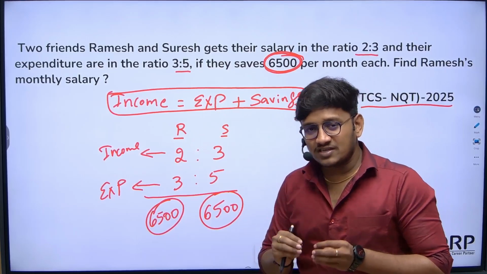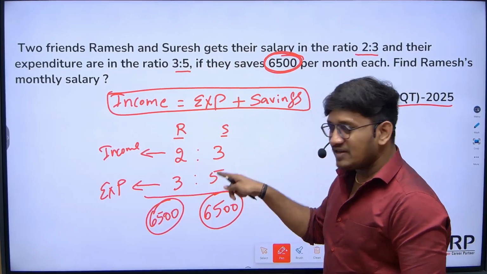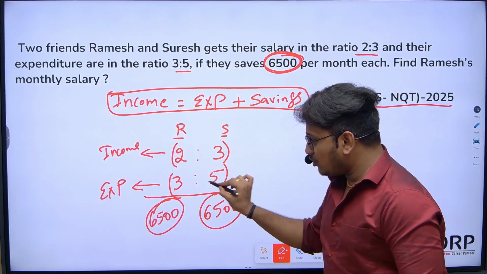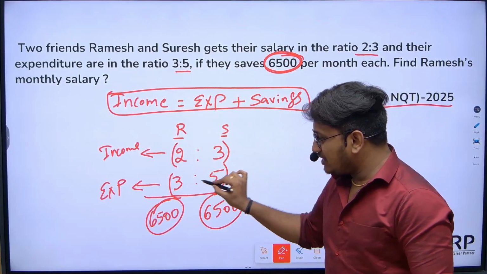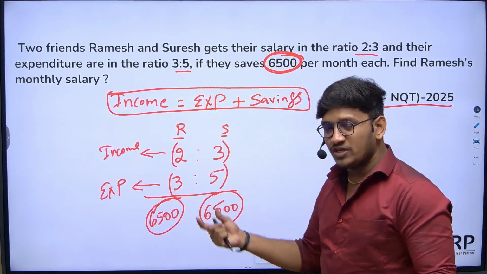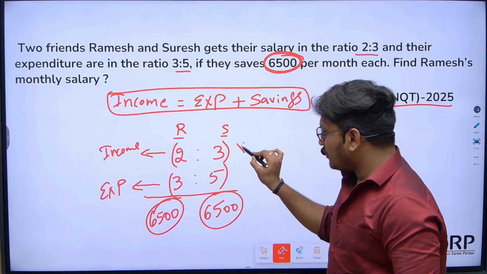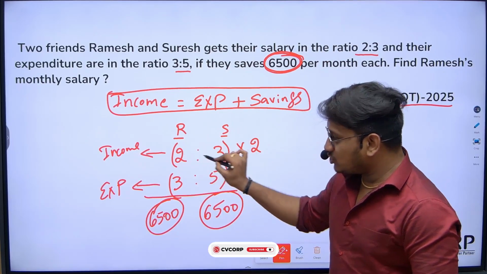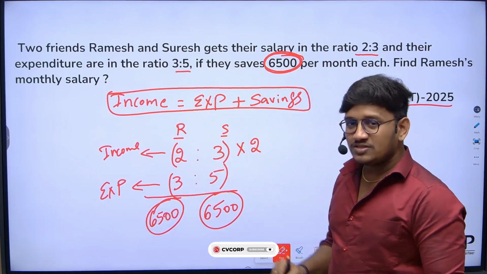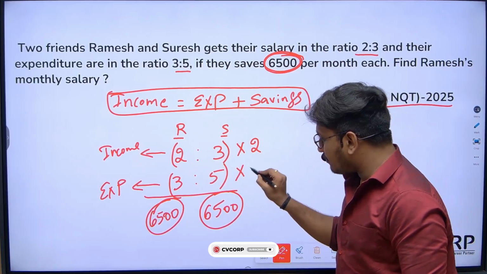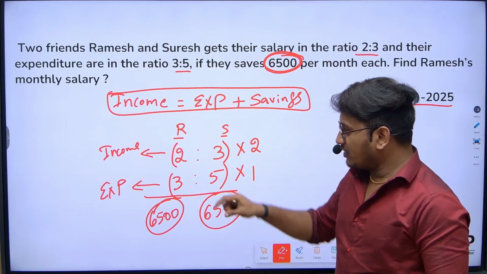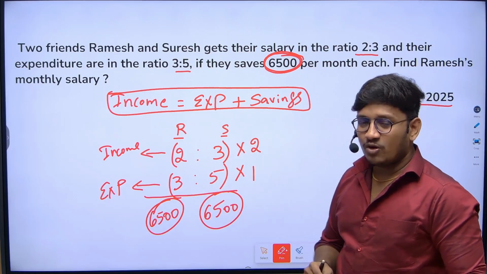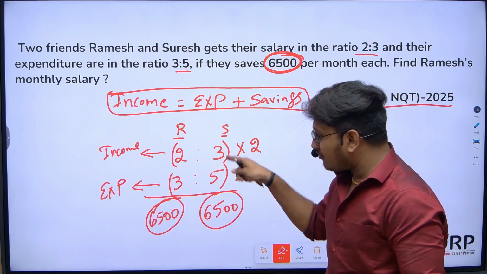If you get these types of ratios, to make the differences the same, very simple logic, remember: the difference in the ratio 3 and 5 is 2, and this should be multiplied to the opposite ratio. The difference between 2 and 3 is 1, and that 1 should be multiplied to this particular ratio. So this difference should be multiplied at the bottom, and this difference should be multiplied at the top, whenever you don't have a common difference in the ratios.